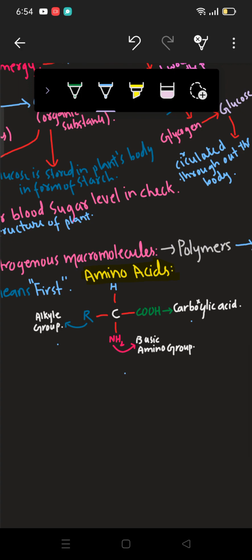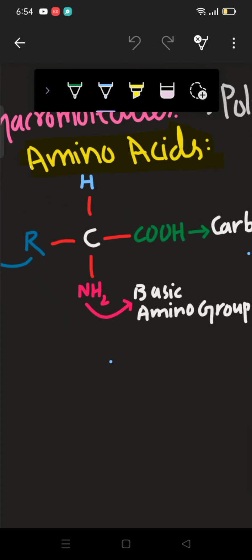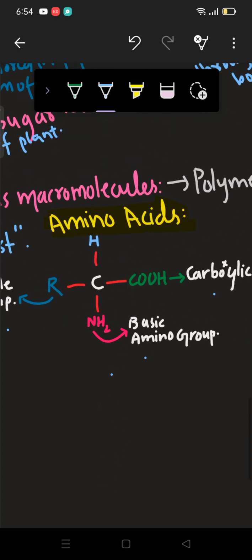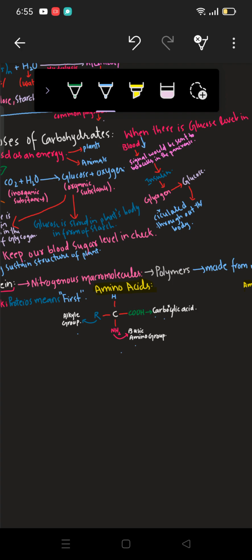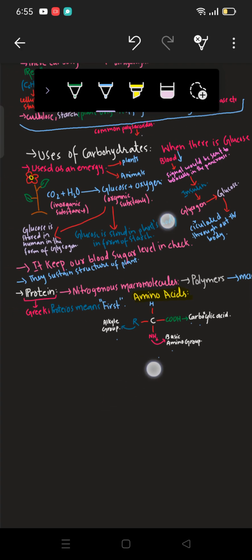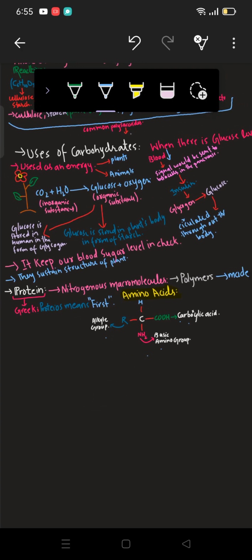So we have two functional groups: one is the amino functional group and another is the carboxylic acid functional group. Because of these functional groups, the first one is amino and the second is carboxylic acid, so it has gotten the name amino acids.